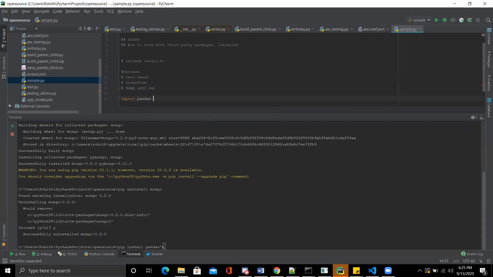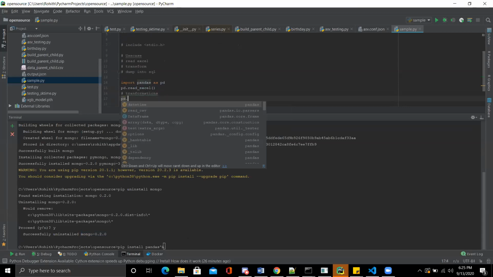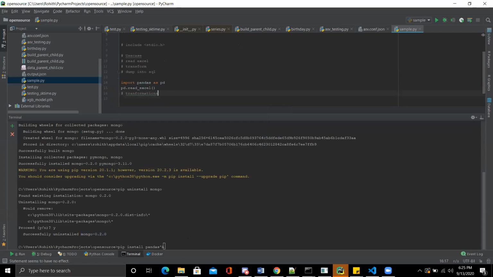And to be honest, pandas supports reading Excel, so I'll show you. You can read an Excel file. You can do some kind of transformations with pandas, yeah, you can do the transformation. It can also write to an Excel file. Something like this, it supports everything. This completely supports this use case.